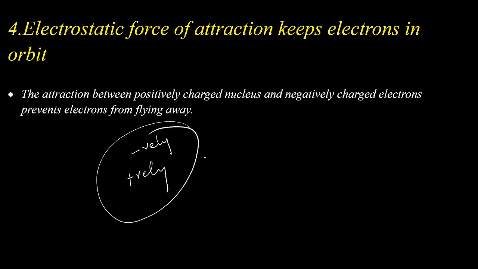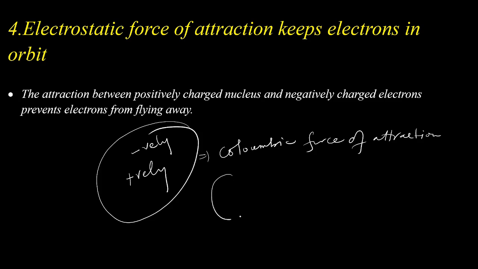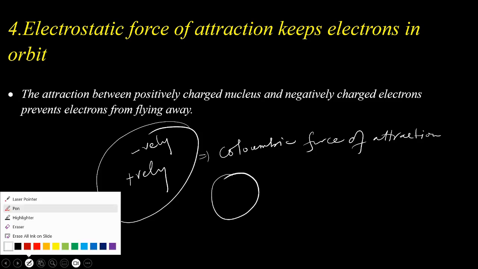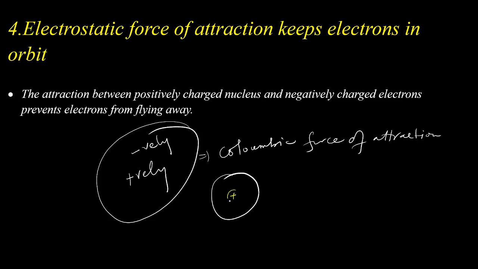And that force of attraction is called Coulombic force of attraction. So this attraction force holds the electron around the nucleus and it rotates around the nucleus in any circular path. This was the proposal of Rutherford. There was no mention of any specification of the circular paths where the electron rotates around the nucleus. He just mentioned that electrons can rotate around the nucleus in any circular path.